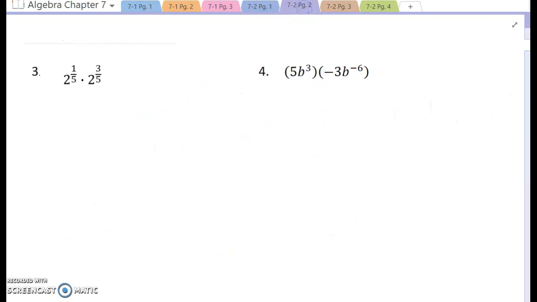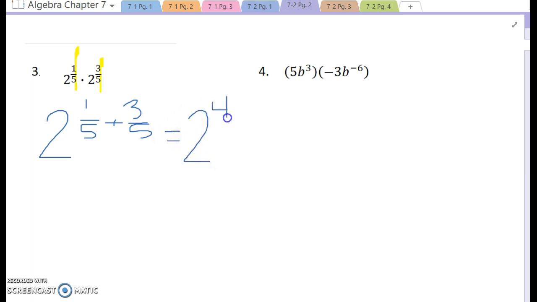All right, next problem. I know it's your favorite. We have fractions. But we're not going to let that throw us off. The beautiful part about this is, if we can find beauty in it, which of course I can as a math geek, I already have a common denominator. So when I look at this 1/5 and 3/5, I'm not too alarmed because I know how to handle that. They both have the same base, 2, and I know I'm going to take 1/5 plus 3/5. Since it has the same denominator, all I have to do is add the numerators. 1 plus 3 is 4, so it's 2 to the 4/5 power.